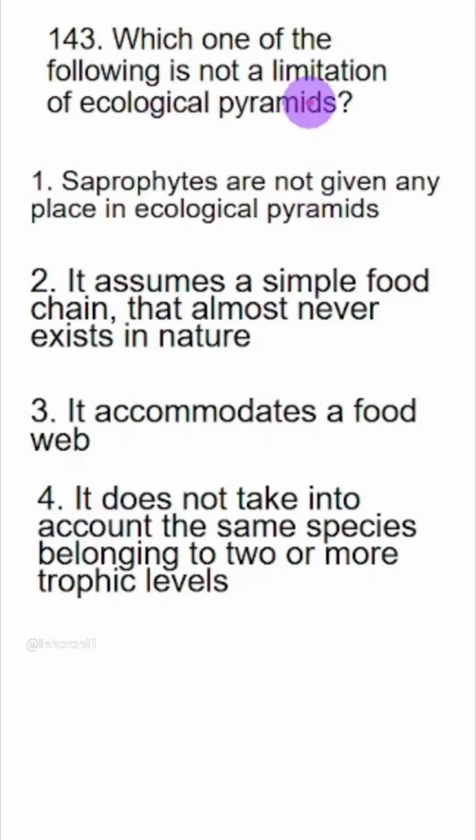Which one of the following is not a limitation of ecological pyramids? Saprophytes are not given any place in ecological pyramids. Yes, this is a limitation. It assumes a simple food chain that almost never exists in nature. Yes, it assumes, and therefore it is a limitation. We have to look for not a limitation. It accommodates a food web. The statement is incorrect. It doesn't accommodate a food web because it assumes a simple food chain. So this statement is incorrect and therefore it cannot be the limitation. So we have the answer.